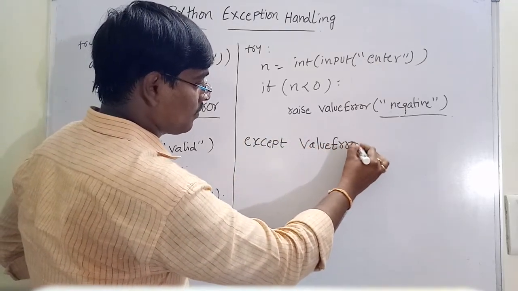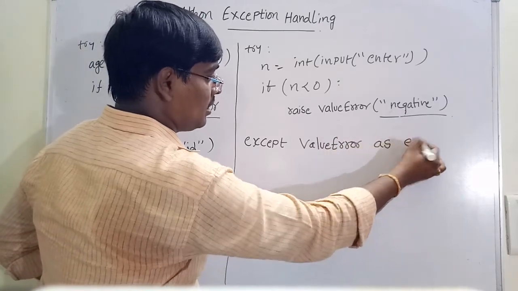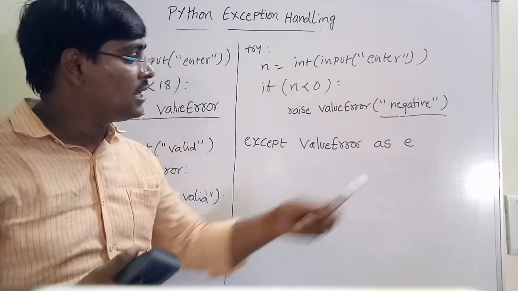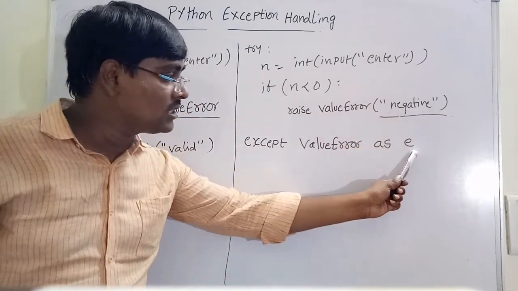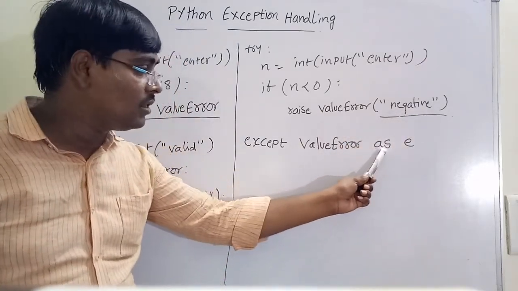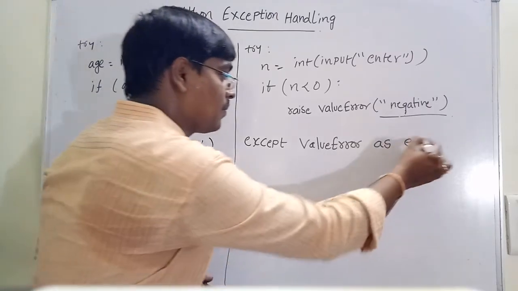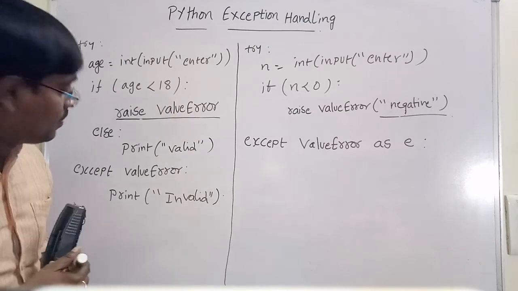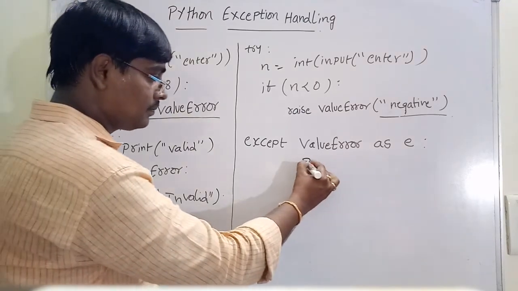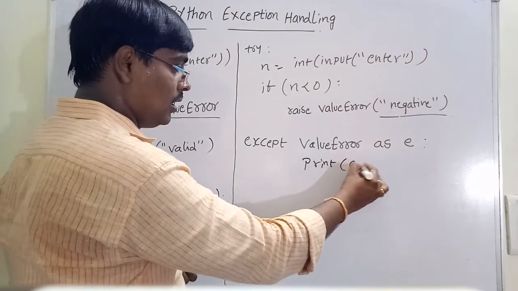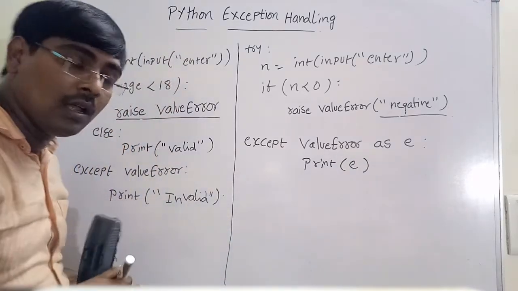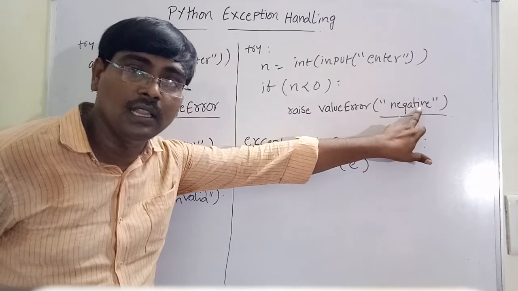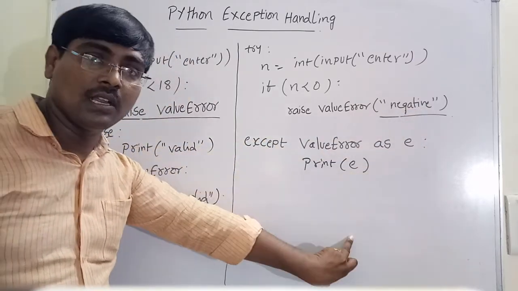except ValueError as E. We can access the value by using a reference variable E with the keyword as. Simply, what to do? Print E. So now what is the output? The output is simply whatever value we are passing. We are passing a negative value, so it displays the negative value.